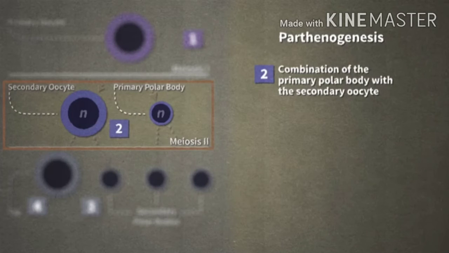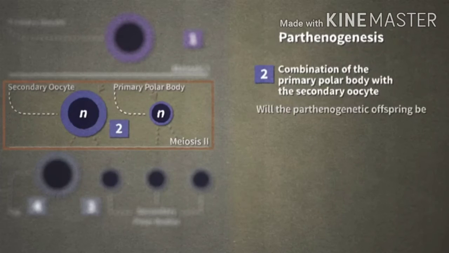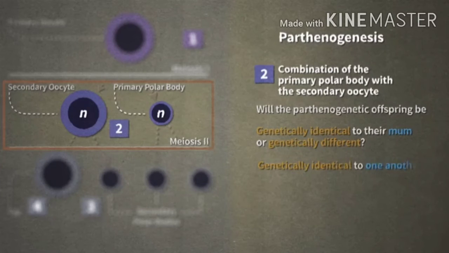Imagine that the two haploid cells produced by meiosis I, the secondary oocyte and the polar body, fuse back together to yield a diploid cell, and that this new cell develops into an offspring by parthenogenesis. Will the parthenogenetic offspring be genetically identical to their mom or genetically different? Will the offspring be genetically identical to one another or genetically different? Will the offspring be male or female?